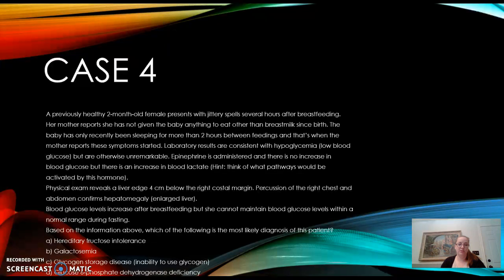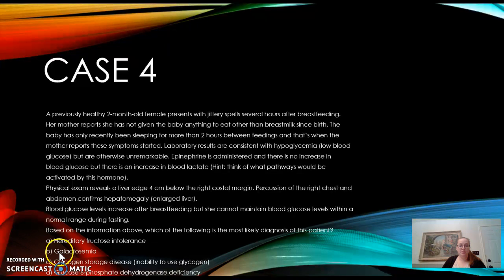We've got hereditary fructose intolerance, galactosemia, glycogen storage disease, and glucose 6-phosphate dehydrogenase deficiency. So looking at answer D, if the patient had a glucose 6-phosphate dehydrogenase deficiency, it would affect the pentose phosphate pathway. And this would lead to hemolytic anemia and jaundice because the red blood cells would have inadequate NADPH to reduce glutathione to eliminate reactive oxygen species. So choice D isn't quite what we're looking for. Those aren't the symptoms that she's having.